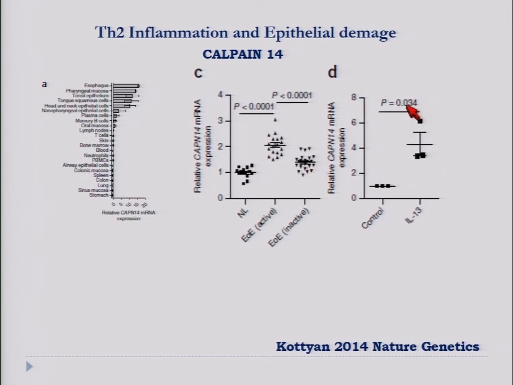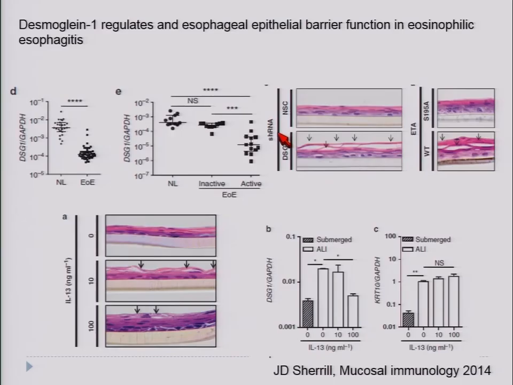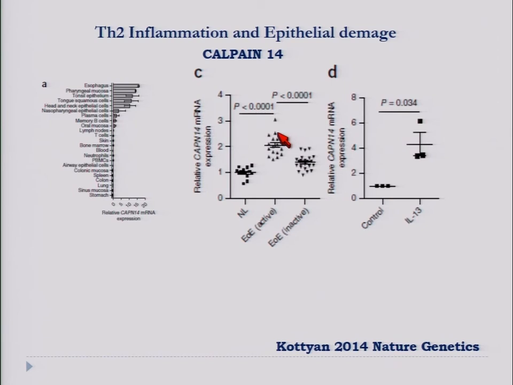Interleukin 13 increases calpain 14, and patients with active disease, which are known to produce Th2 cytokines, had a higher level. The exact role of calpain 14 in the esophagus is still not completely known. However, calpain 14 is a protease, and like proteases, when it's elevated, it causes damage to the epithelium.